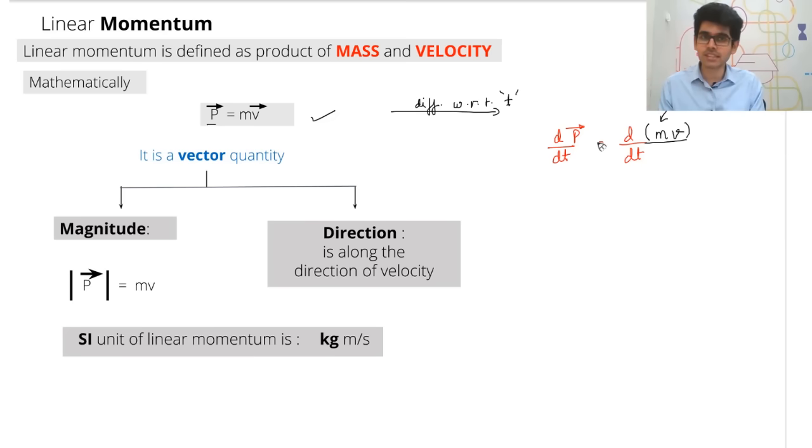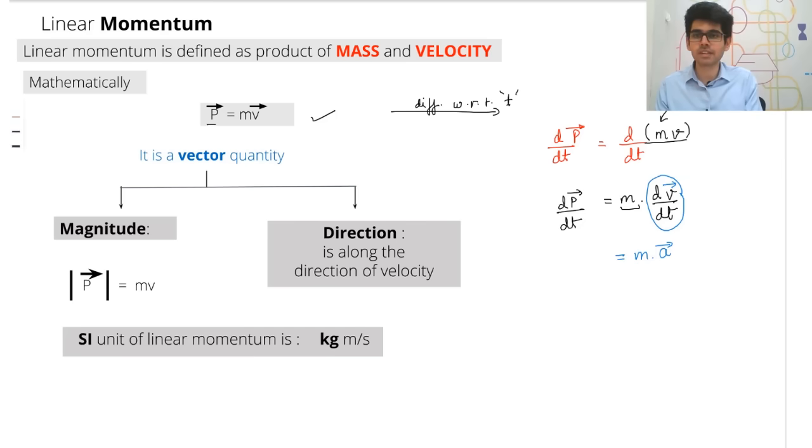So if you take mass as constant, so here I am taking mass as constant, I take m outside into dv by dt. If mass is changing, then you'll have to apply the product rule. Here I am saying mass is a constant, so I've taken it outside. So dp by dt is equal to m into dv by dt. Now everyone should know dv by dt, right? It is the rate of change of velocity vector, which is acceleration. So this is equal to mass into acceleration.